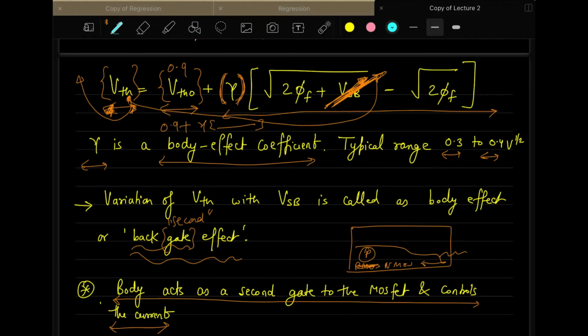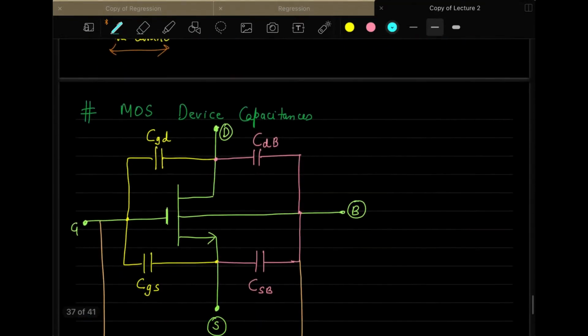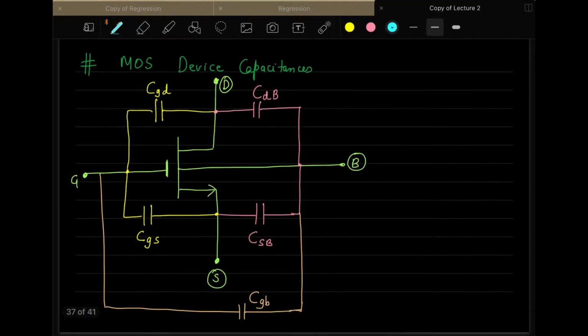Okay, so last time we discussed body effect and all these concepts. So today we will discuss another non-linear effect in the MOSFETs, which we call the capacitances.